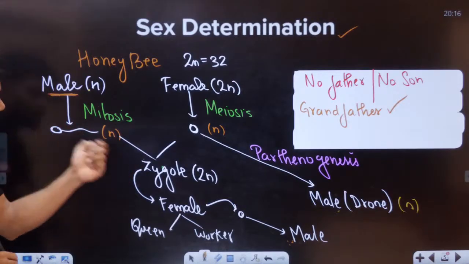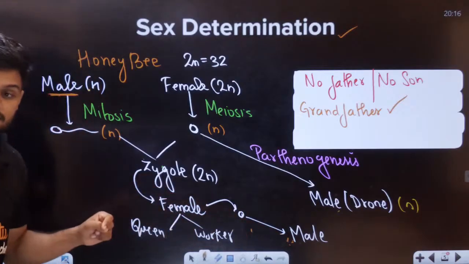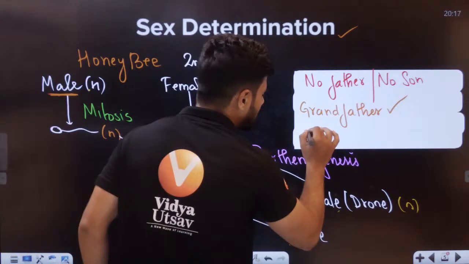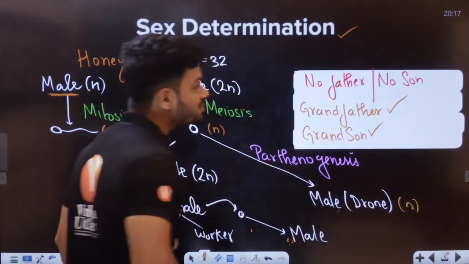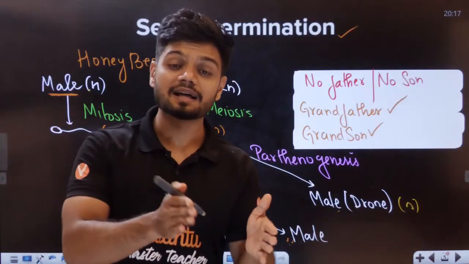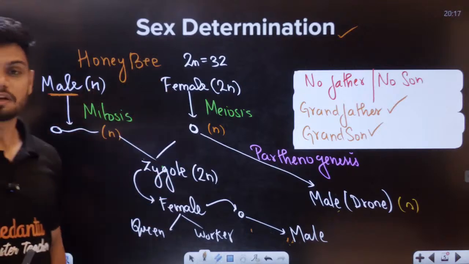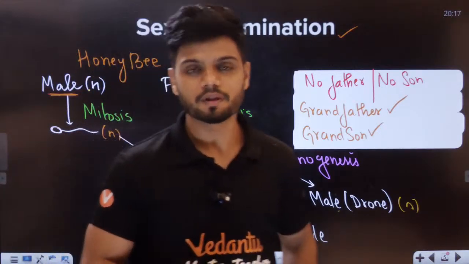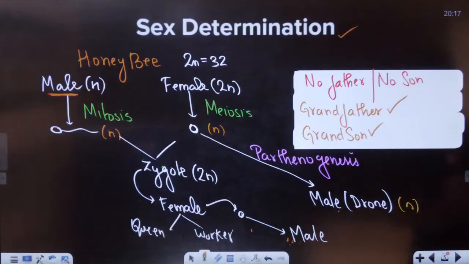Now students, this male does not have a son whatsoever, but does it have a grandson? Yes. So this particular male has a grandson. This is very peculiar. We do not have a son, we do not have a father, but we have a grandson and a grandfather. That is the sex determination in the case of honeybee, also called haplodiploid. Very interesting.